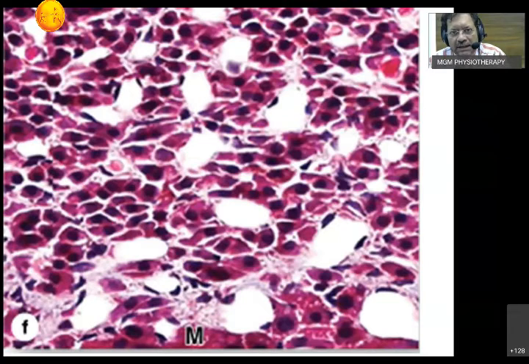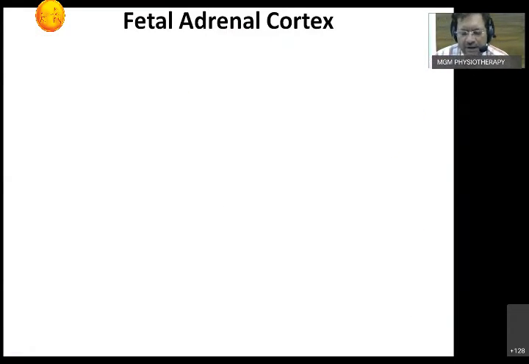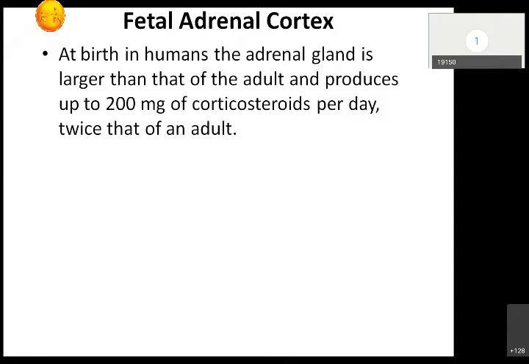Now we'll go to the next thing, an interesting fact called the fetal adrenal cortex. What is this fetal adrenal cortex? It is slightly different and shows a very different type of cell. Up to birth, the adrenal glands are almost the size of the kidneys. Why is it so large? Because the fetus in the mother's womb is always under stress. Whenever it is under stress, it secretes an extra amount of steroid, which is slightly different from the adult steroid. So the fetal adrenal cortex contains large cells.